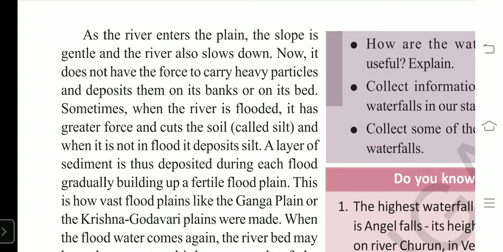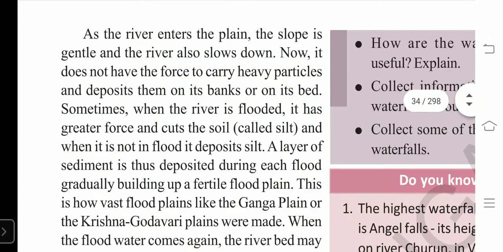At this time, when river water velocity reduces, it cannot carry heavy particles. Heavy particles means large particles which are eroded by the river from the mountains. They cannot be carried to further places, so they are deposited on the banks or on its bed, in the sense, the floor.